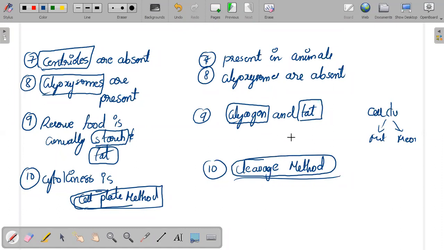These points are enough. I don't want to give more points and confuse you. What centrioles are, you'll see when the topics come. Glycogen we will see when the topic comes. Starch you already know. Cytokinesis by the cell plate method, we will discuss very clearly when the topic comes.